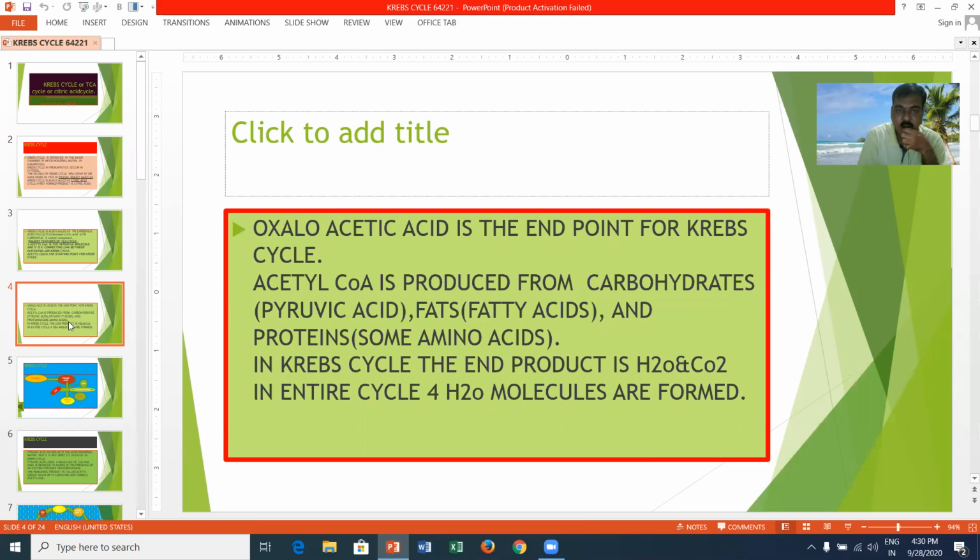Acetyl-CoA is produced from carbohydrates via pyruvic acid, from fats via fatty acids, and from proteins via some amino acids. In the Krebs cycle, the end products are water and carbon dioxide. In the entire cycle, 4 water molecules are formed.